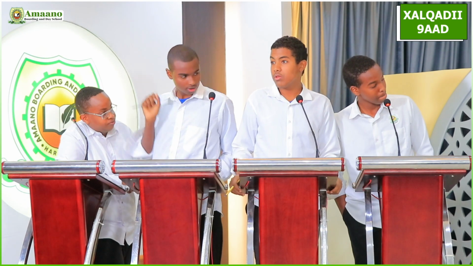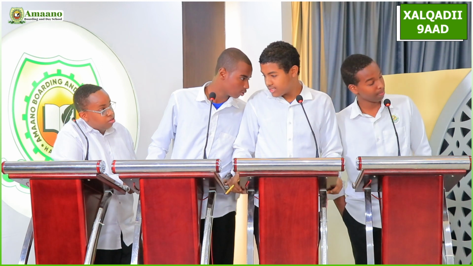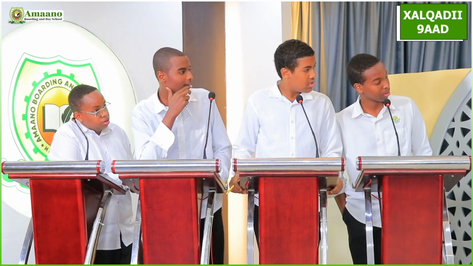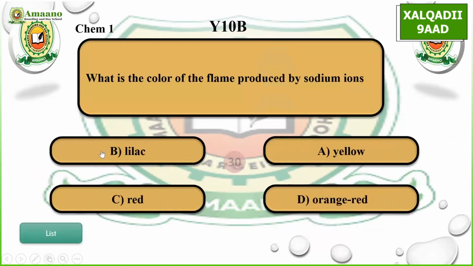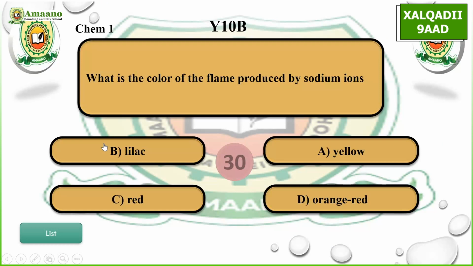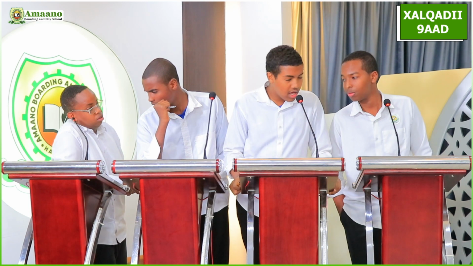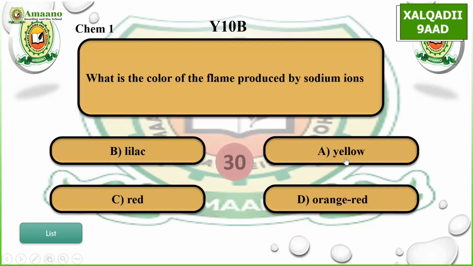Let's go to the boys. Choose a question. Chemistry 1. What is the color of the flame produced by sodium ions? A, yellow, B, lilac, C, red, D, orange red. A. A, yellow. Correct.